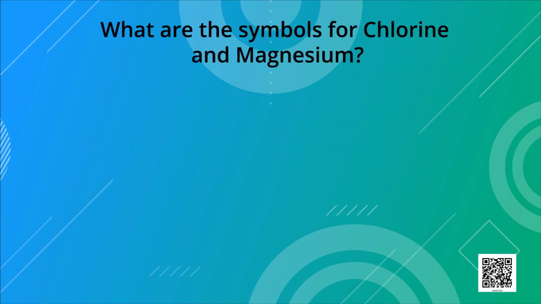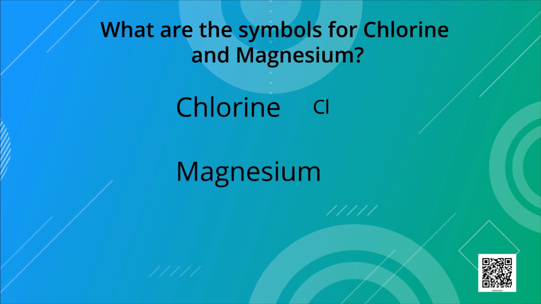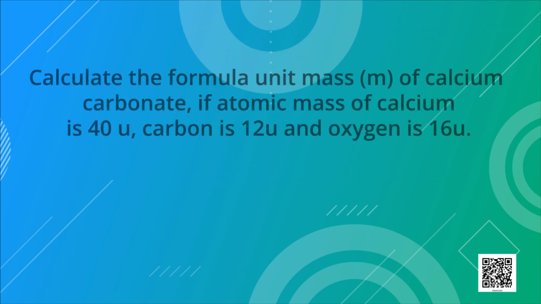Now the next question, what are the symbols for chlorine and magnesium? Yes, the correct answer is, the symbol for chlorine is Cl, capital C, small l, and for magnesium, the symbol is capital M, small g, Mg. Next question, calculate the formula unit mass of calcium carbonate, if the atomic mass of calcium is 40 u, carbon is 12 u and oxygen is 16 u.